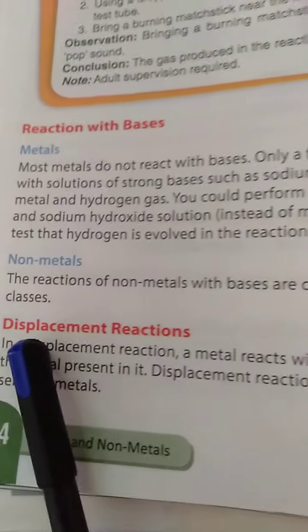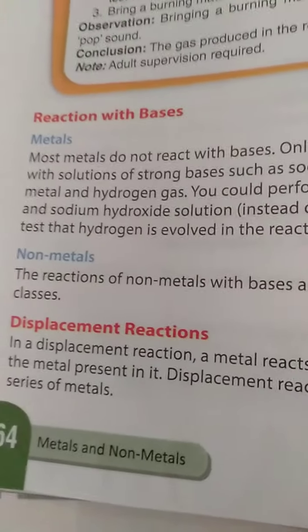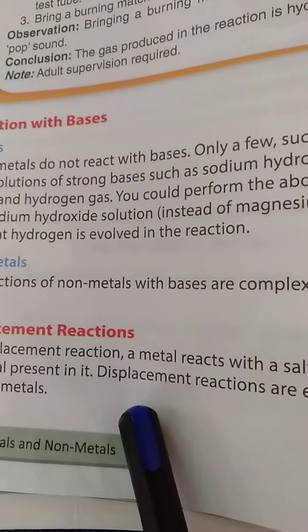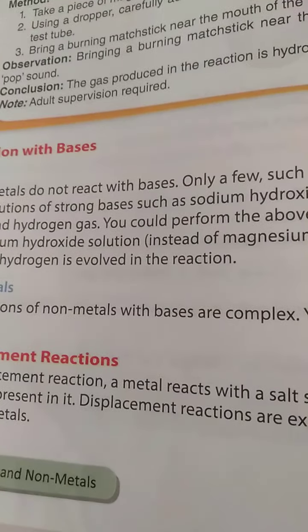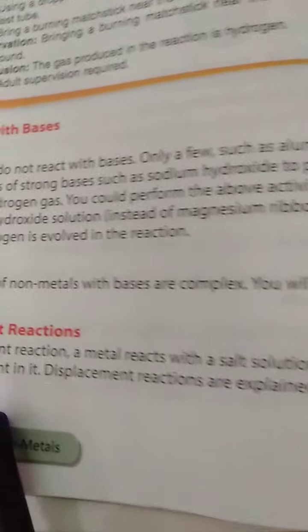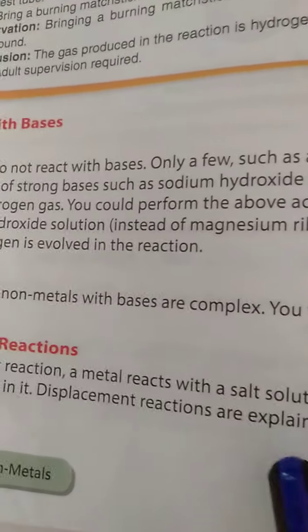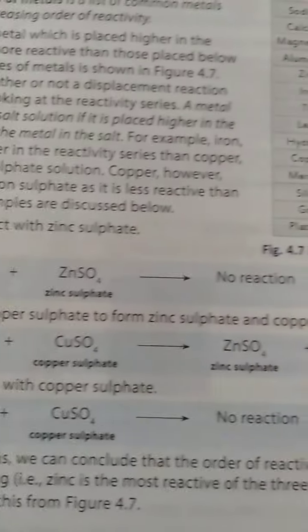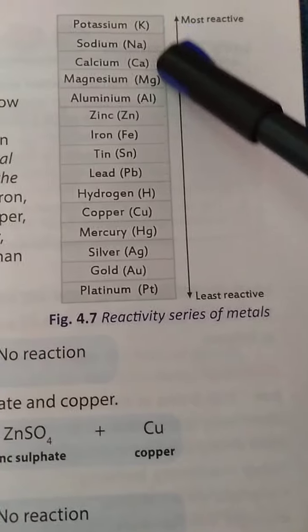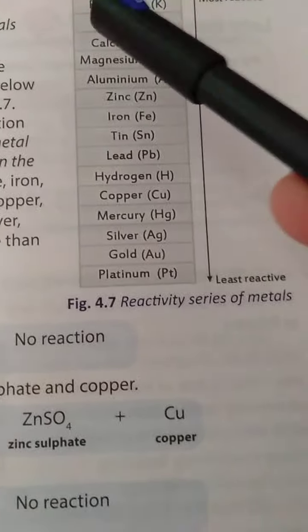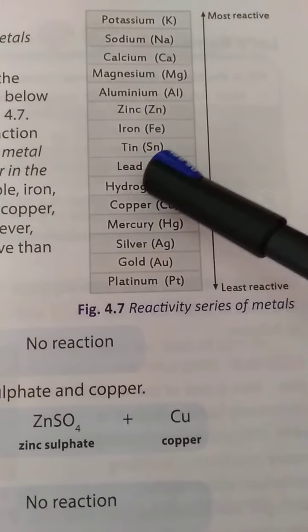This is the last one, that is displacement reaction. In a displacement reaction, a metal reacts with a salt solution and displaces the metal present in it. Displacement reactions are explained on the basis of the reactivity series of metals. Here this is the reactivity series of metals. Here all metals are arranged like this.